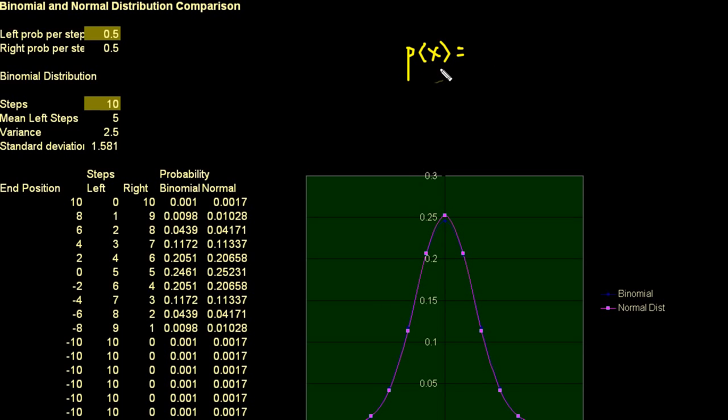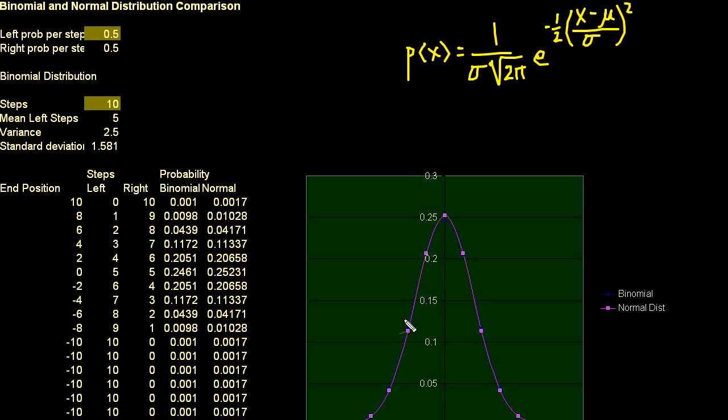But the normal distribution is 1 over, this is how it's normally written, the standard deviation times the square root of 2 pi times e to the minus 1/2. And I like to write it this way, it's easier to remember, times whatever value we're trying to get minus the mean of our distribution divided by the standard deviation of our distribution, squared. And so it's a good thing to just notice right now: this is how far I am from the mean, and we're dividing that by the standard deviation of whatever our distribution is.